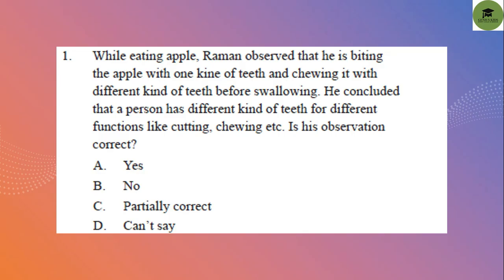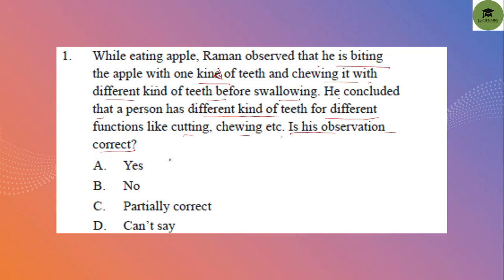Question 1: While eating an apple, Raman observed that he is biting the apple with one kind of teeth and chewing it with a different kind of teeth before swallowing. He concluded that a person has different kinds of teeth for different functions like cutting, chewing, etc. Is his observation correct?